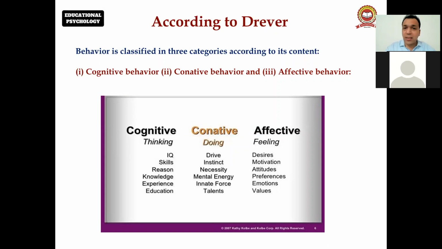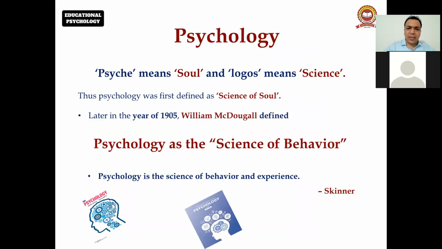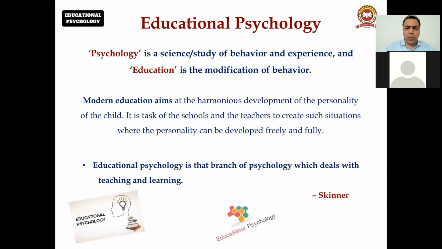Science, we already know, is a systematic step, and behavior includes the 3 things. So any person living on this planet has all 3 behaviors, cognitive, conative and affective, depending upon whether someone has a dominant cognitive behavior, or cognitive and affective behavior. So that's why this definition is valid, psychology as the science of behavior, which was given by McDougall in 1905.